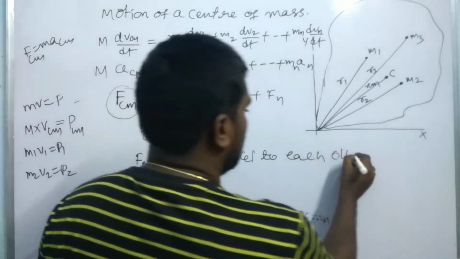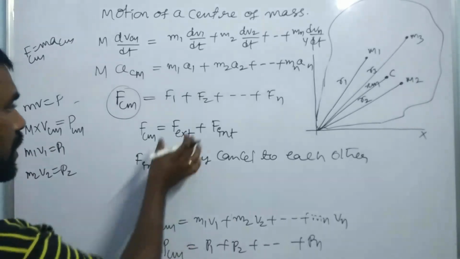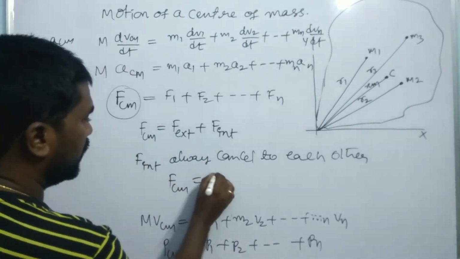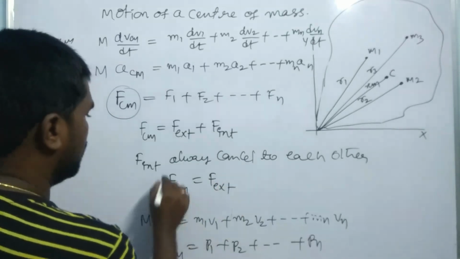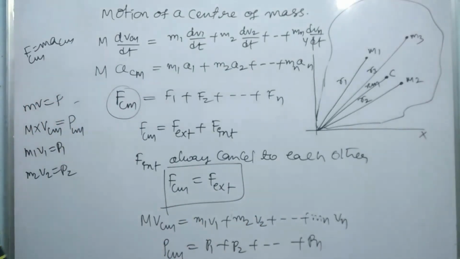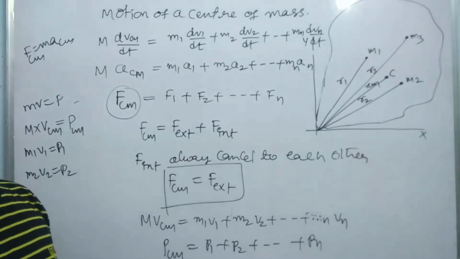So hence the internal forces do not act on the center of mass of a system. Therefore, Fcm is equal to only the F external forces. Okay, so this is the motion of a center of mass of a system.